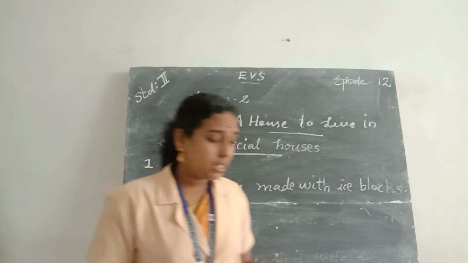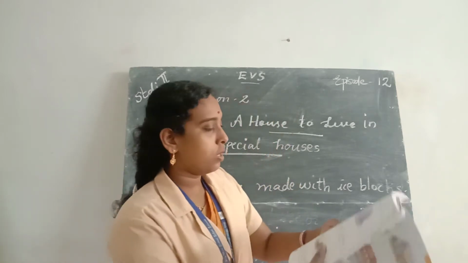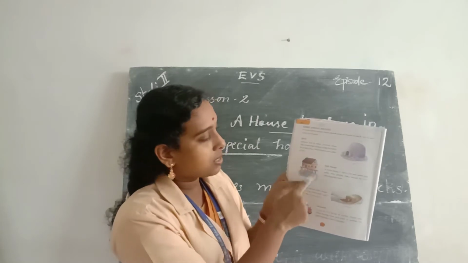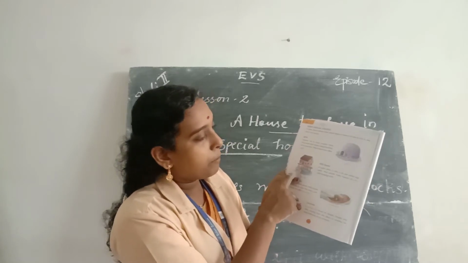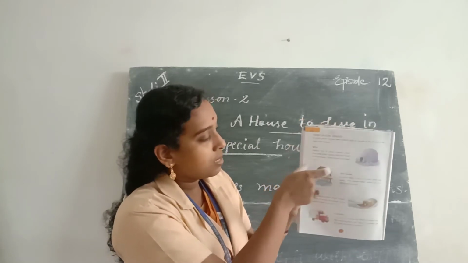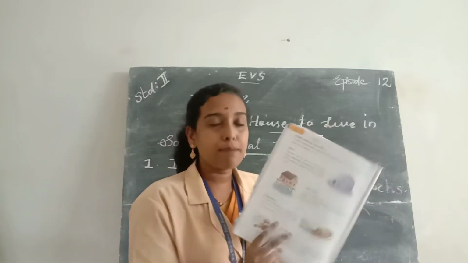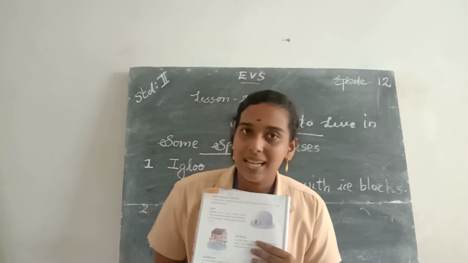What do you mean by stilt house? In your textbook, here is a picture of a stilt house. The house is made on stilts and with a sloping roof. These types of houses are called stilt houses.